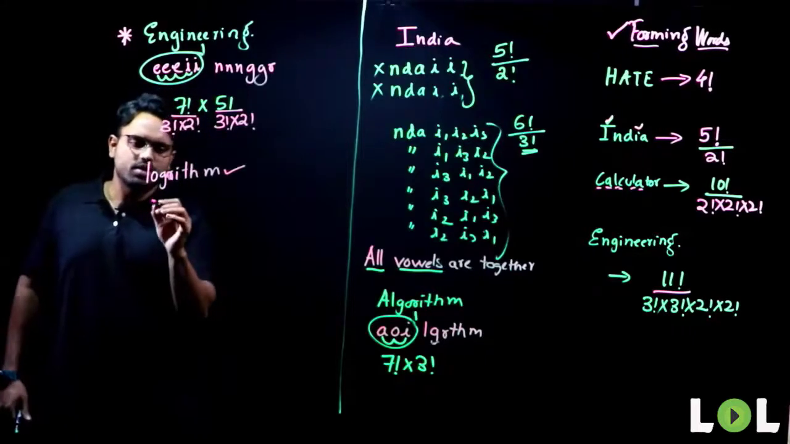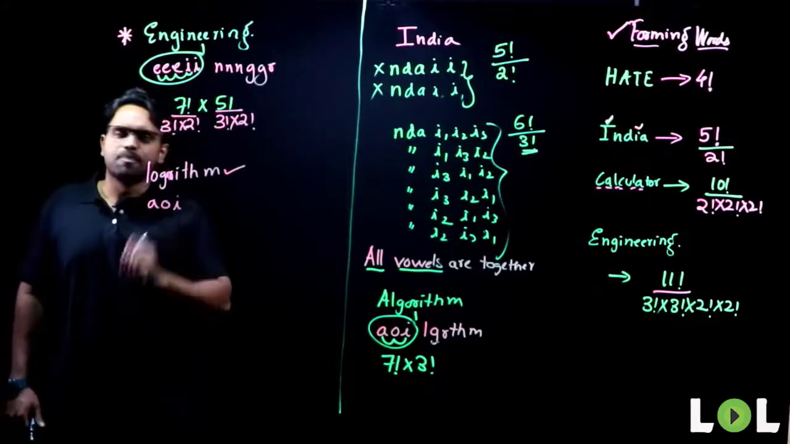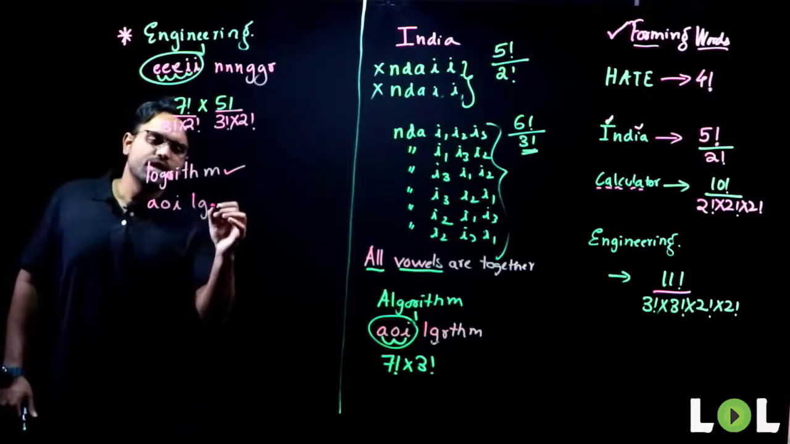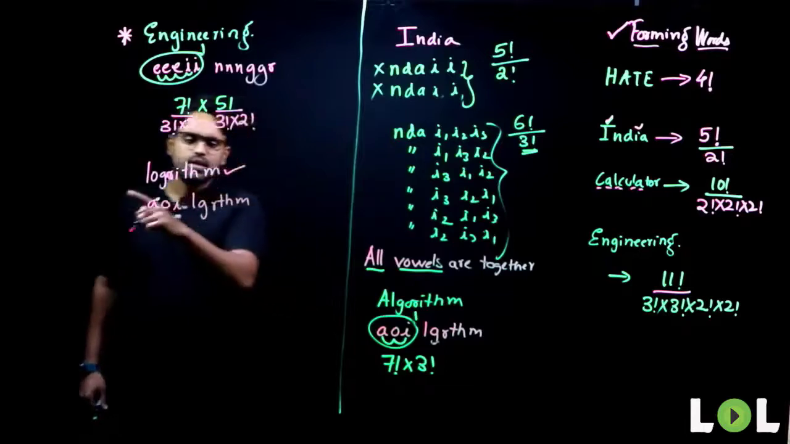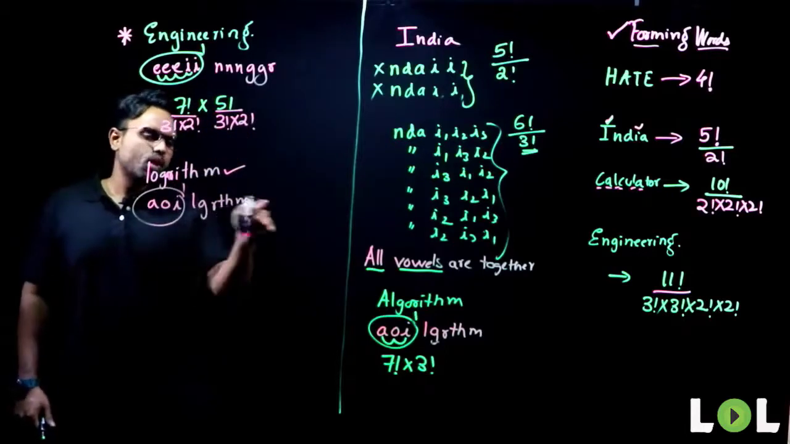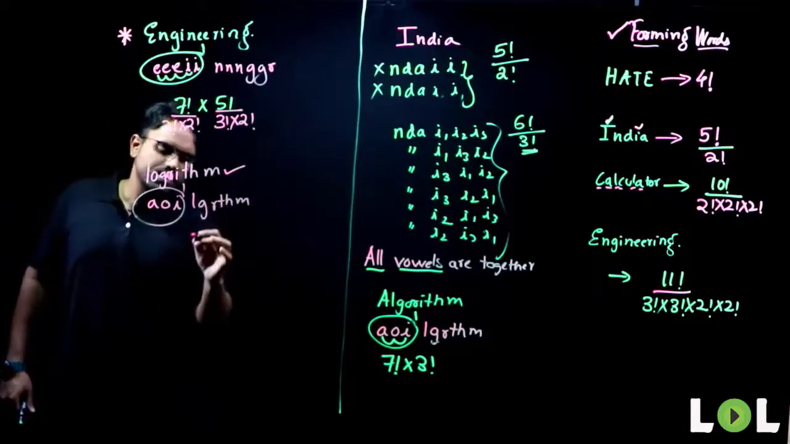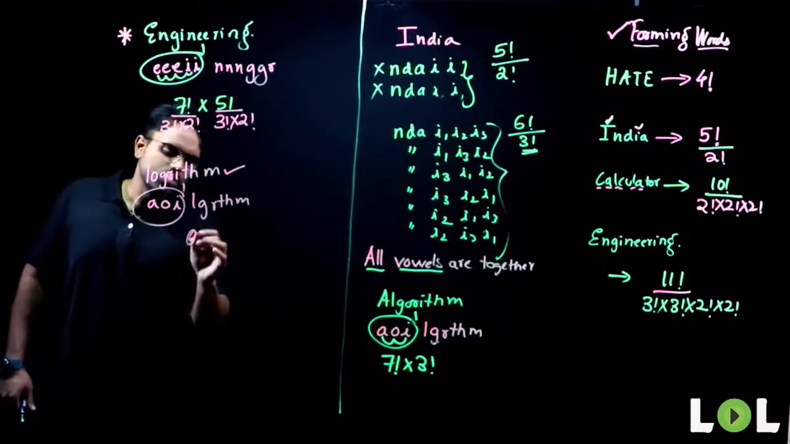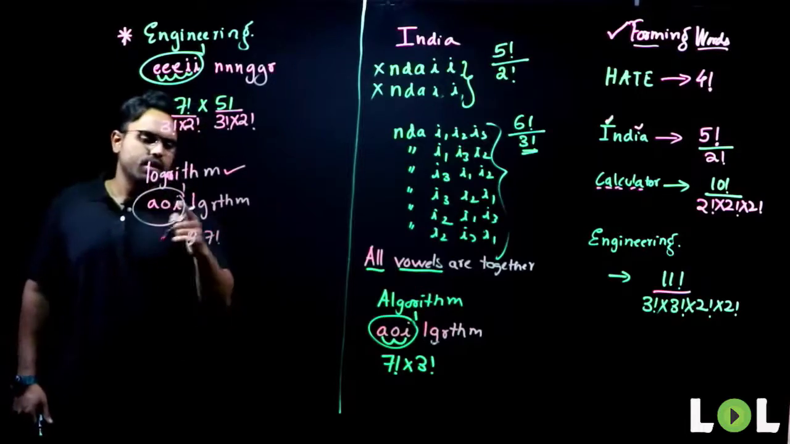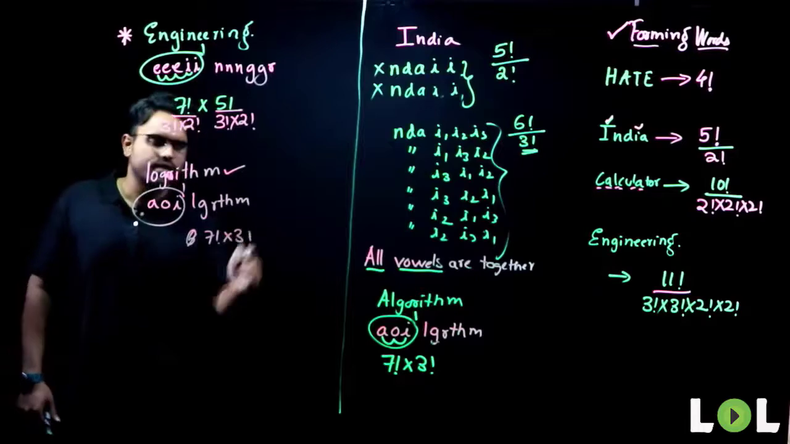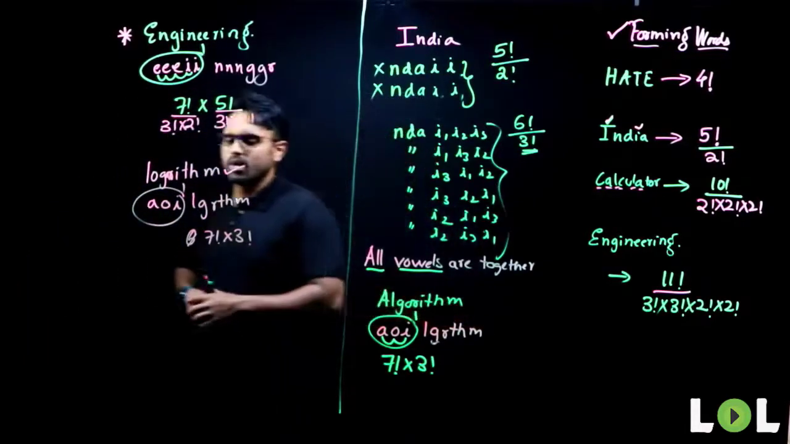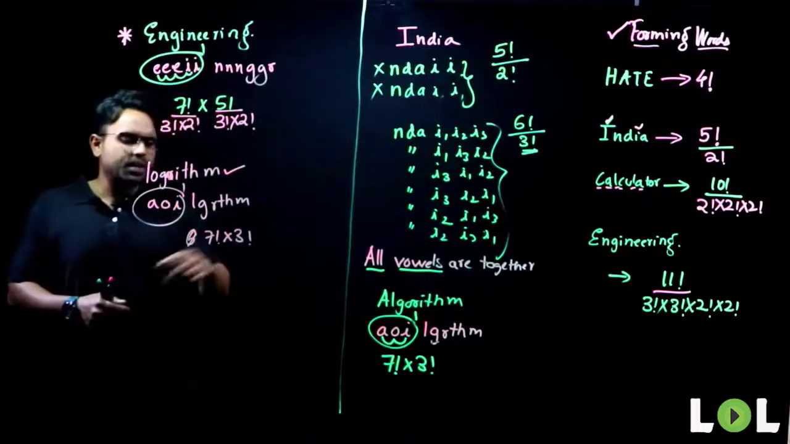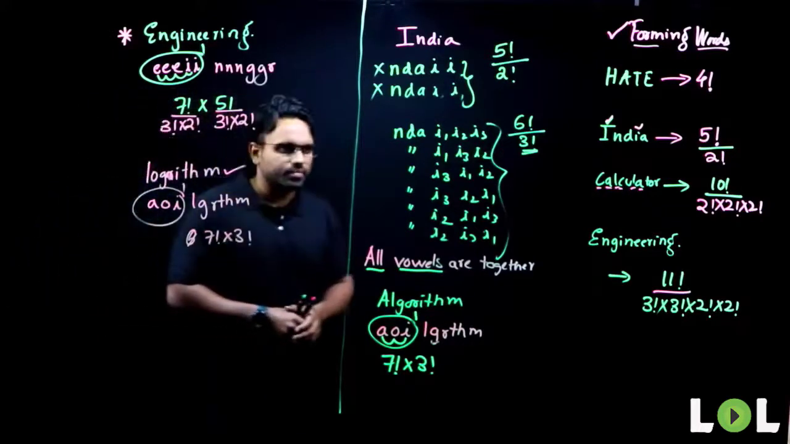I have to separate the vowels. What are they? A, O and I. What are my consonants? L, G, R, T, H, M. Logarithm. Yes. What do I have to do? Single unit. How many are there? 3 and 3, 6. 6 and 1, 7. So what do I have to do? 7 factorial into they can rearrange among themselves in 3 factorial ways. Yes? Anything in repetition? No. So this is my answer.